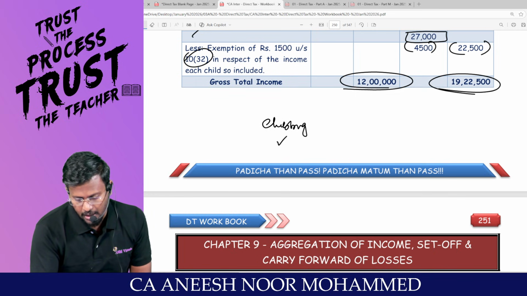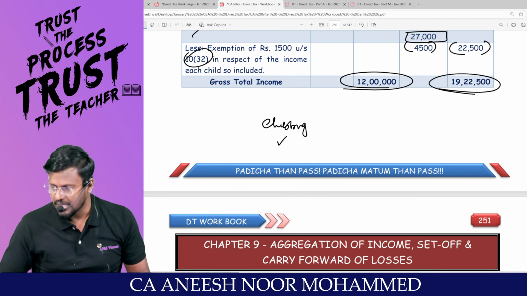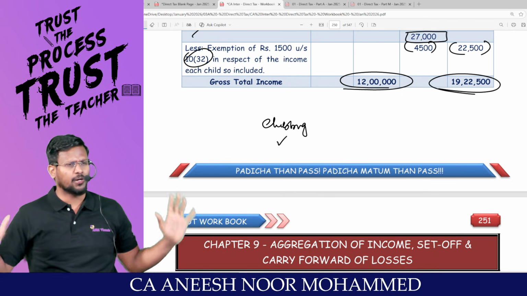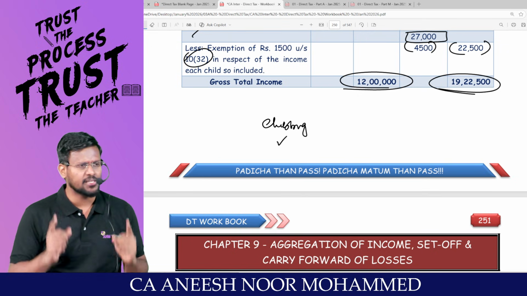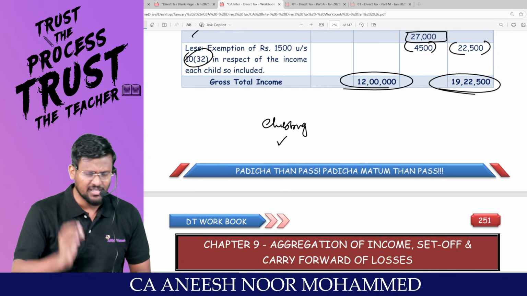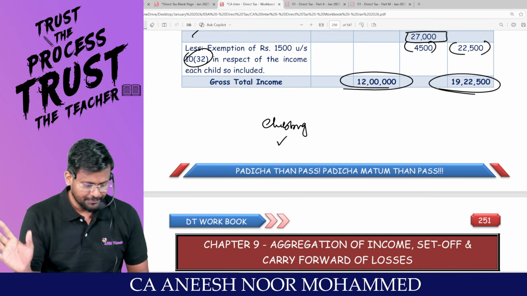With this, our block of clubbing, set off and carry forward, and Chapter 6 deductions, we have done the first discussion of clubbing in full, my dear lovable students. I hope that you are feeling so much more comfortable now. Your duty is very simple: revise, revise, revise. Daily 7 questions you are supposed to revise from this slot.